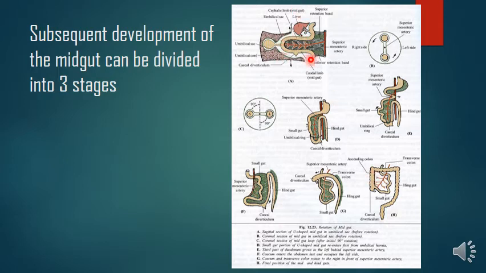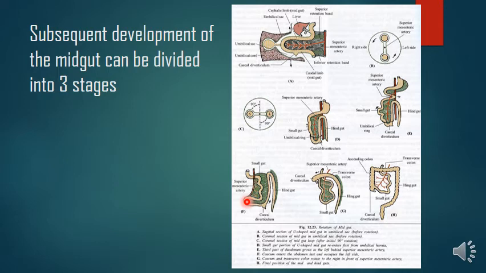180 is this here, okay, this one 180. Then the cecum and appendix from here to here is 180. Then from here to here is another 90. So altogether 270 degrees of rotation, midgut rotation takes place. And when the rotation is complete, the derivatives of the midgut undergo a process of fixation.